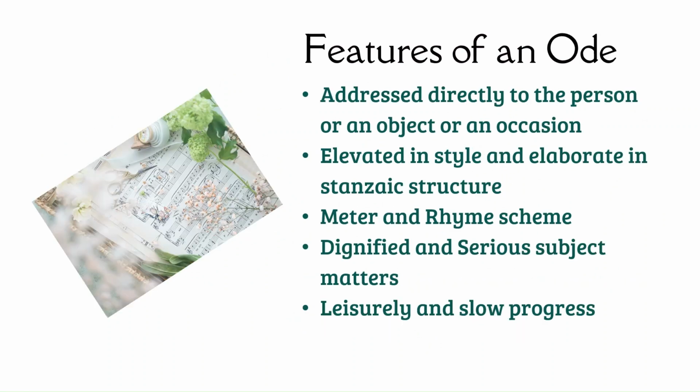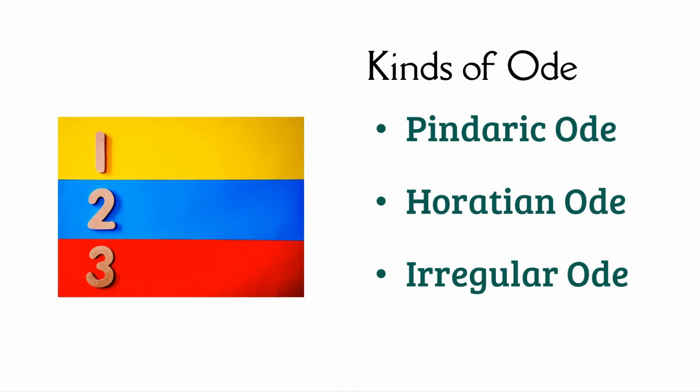Next, let's see the features or characteristics of an ode. An ode is addressed directly to a person, an object, or an occasion. It is elevated in style and elaborate in stanzaic structure. It has meter and rhyme scheme, and the subject matters are dignified and serious. It is often leisurely and slow in progress.